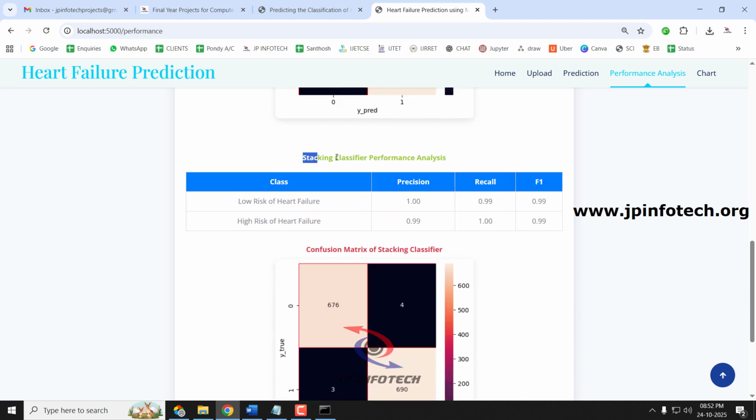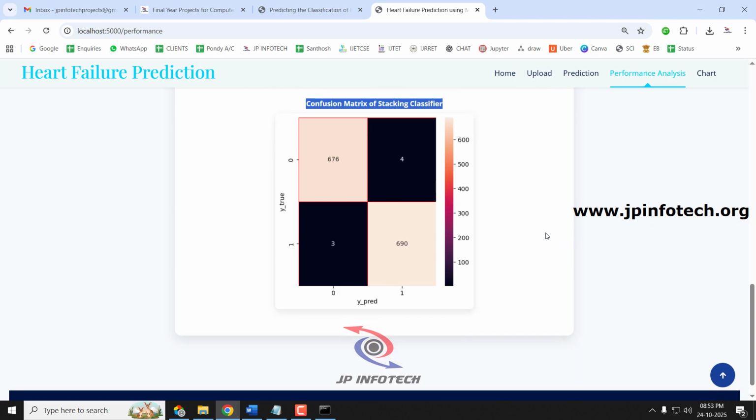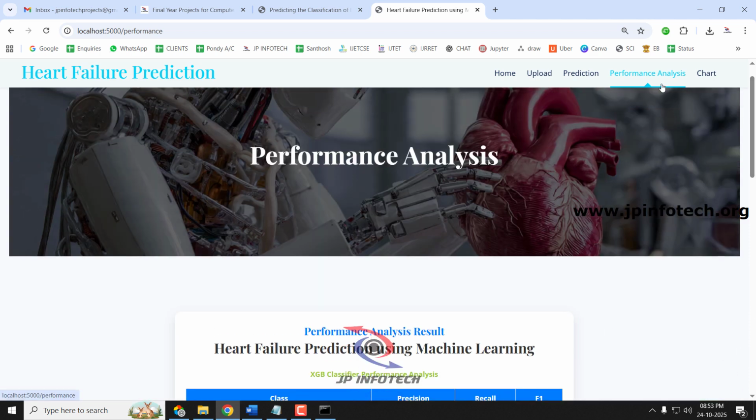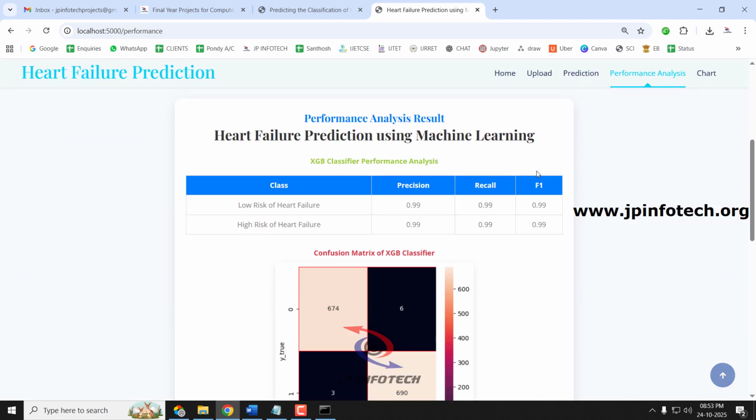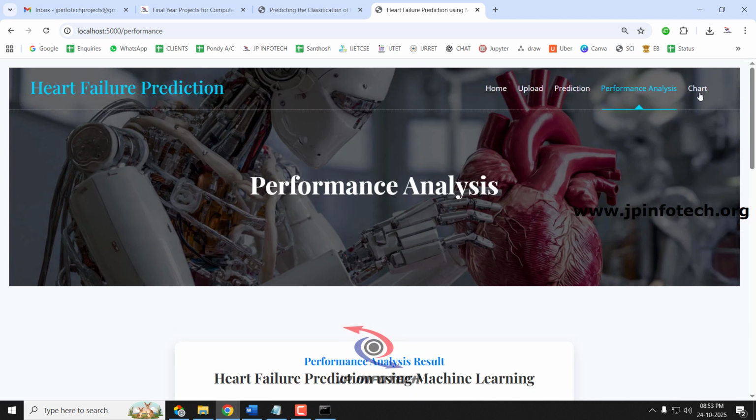Next, coming to the performance analysis of the stacking classifier, which shows the precision, recall and F1 values for both classes: low risk of heart failure with precision 1.00 and high risk of heart failure with 0.99, recall for low risk of heart failure 0.99 and for high risk of heart failure 1.00, F1 for low risk of heart failure 0.99 and high risk of heart failure 0.99. And let us see the confusion matrix of the stacking classifier, which shows the true and predicted labels. So in the performance analysis part, we have seen the performance parameters of both models: precision, recall, F1 and the confusion matrix. Finally, let us see the chart part.